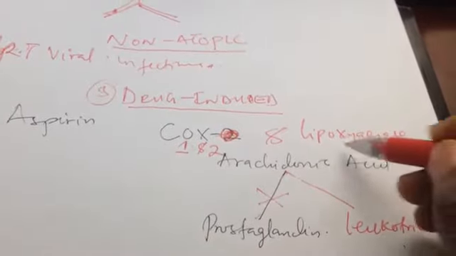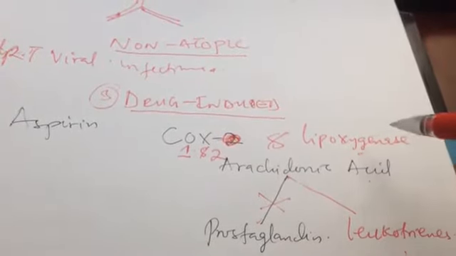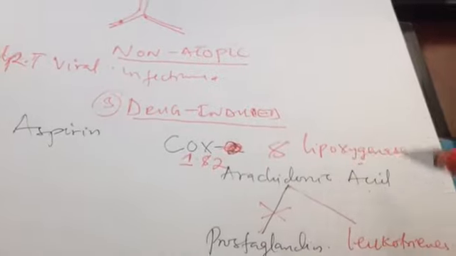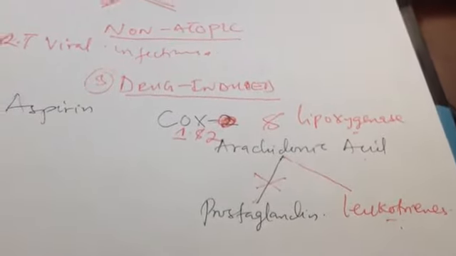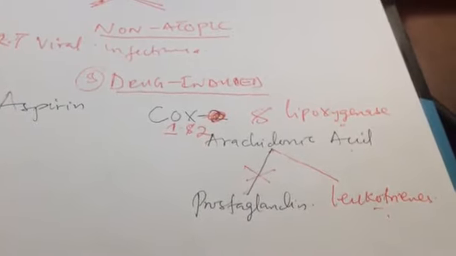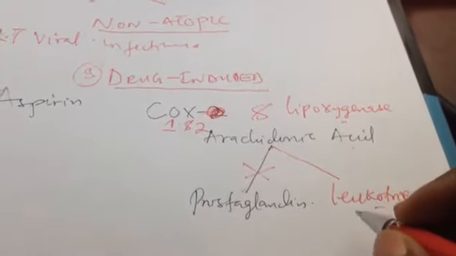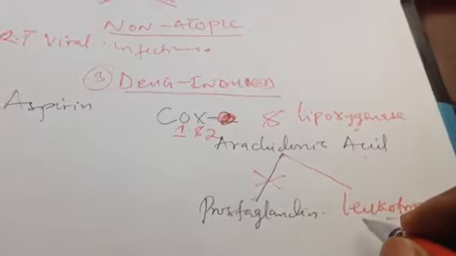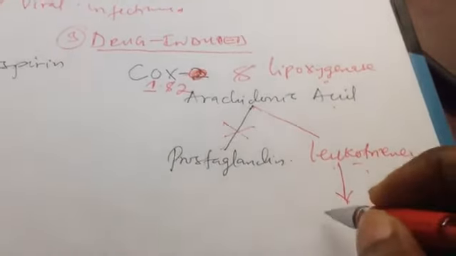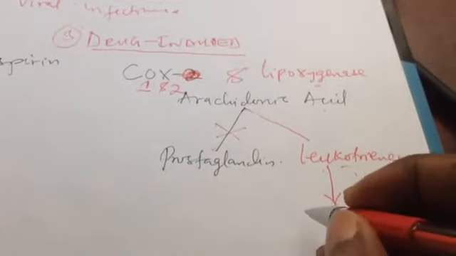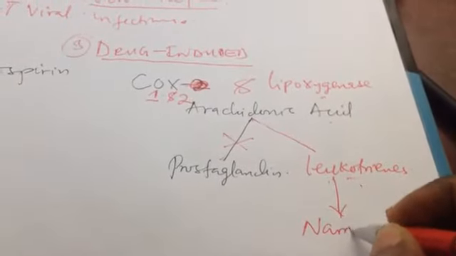So now you didn't block this lipoxygenase. So now the lipoxygenase will take hold of arachidonic acid and produce these leukotrienes. And as we already know, in the pathophysiology of asthma, leukotrienes play a huge role in the production of mucus and the narrowing of the airway, right? So this leukotriene, because it is produced in excessive amounts, will now go and cause the narrowing and mucus production.